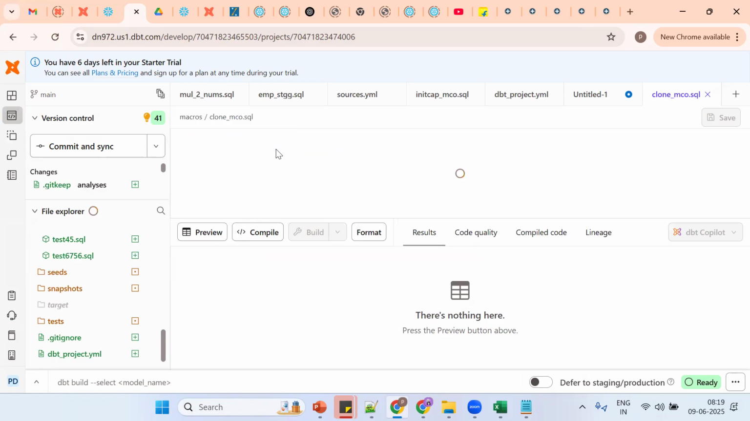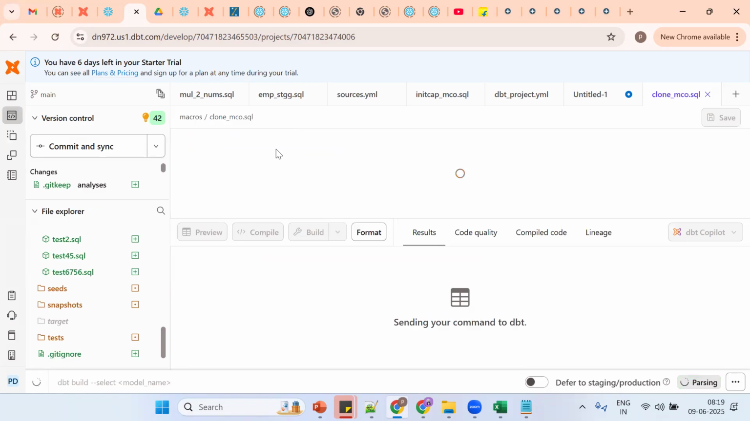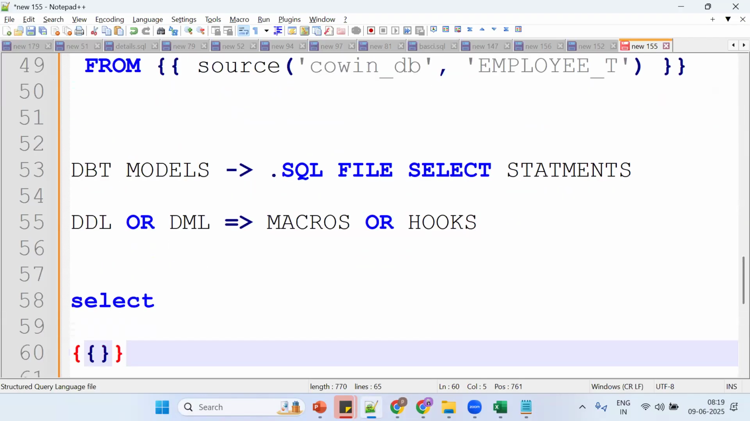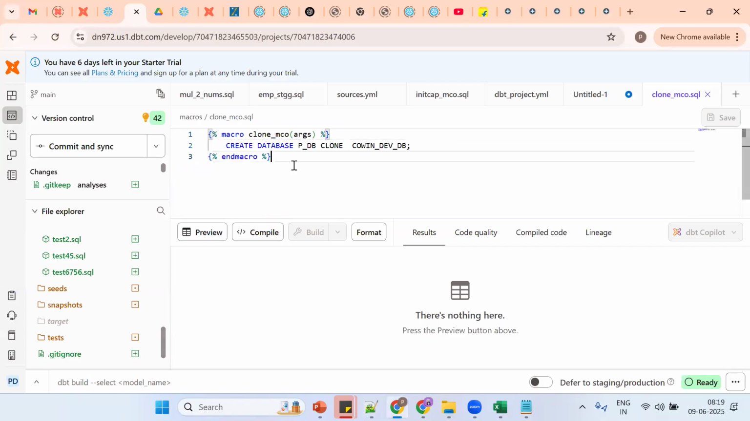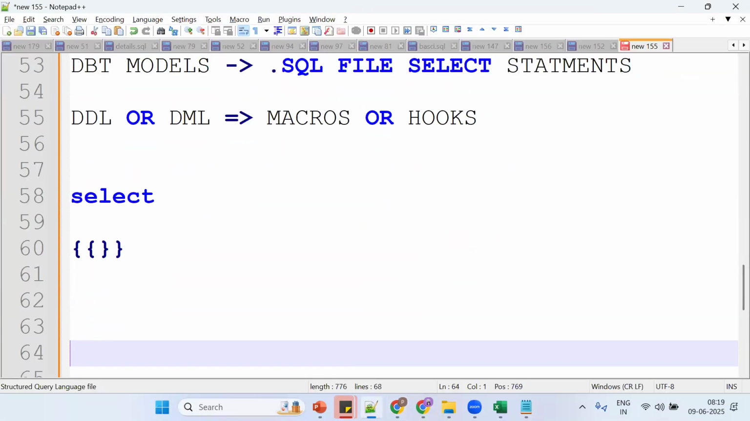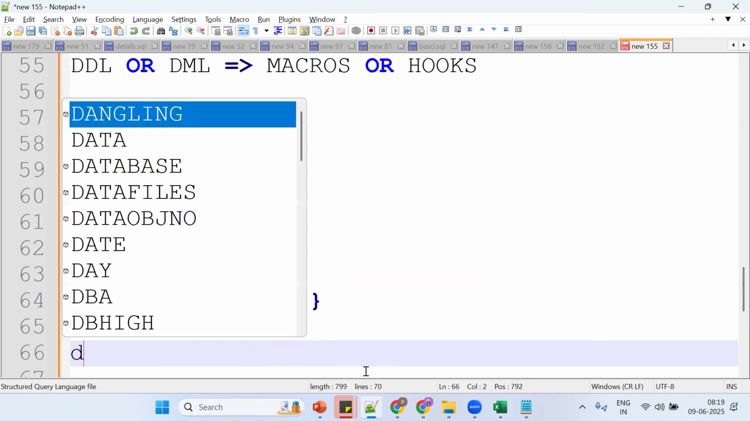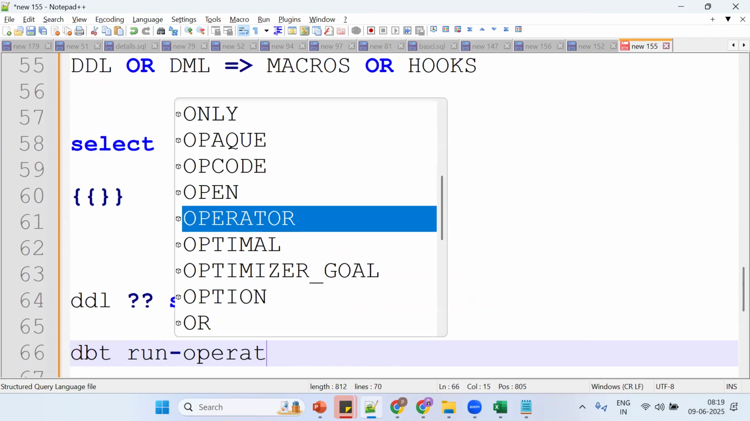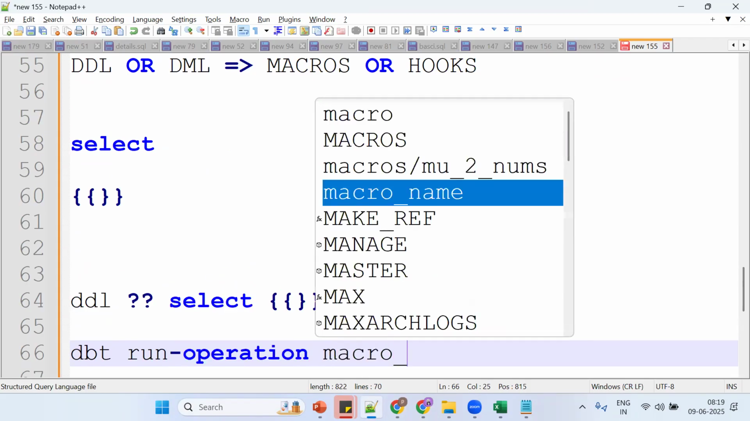Now the question is what? So far we have select statements, and we invoke them using a Jinja expression. But this is a DDL statement. Can we execute a DDL statement directly? No, it is not possible. This is important. When you have a DDL statement, we can't call it directly with a select Jinja expression and macro name. For this purpose, use dbt run hyphen operation and the macro name. Very, very important.